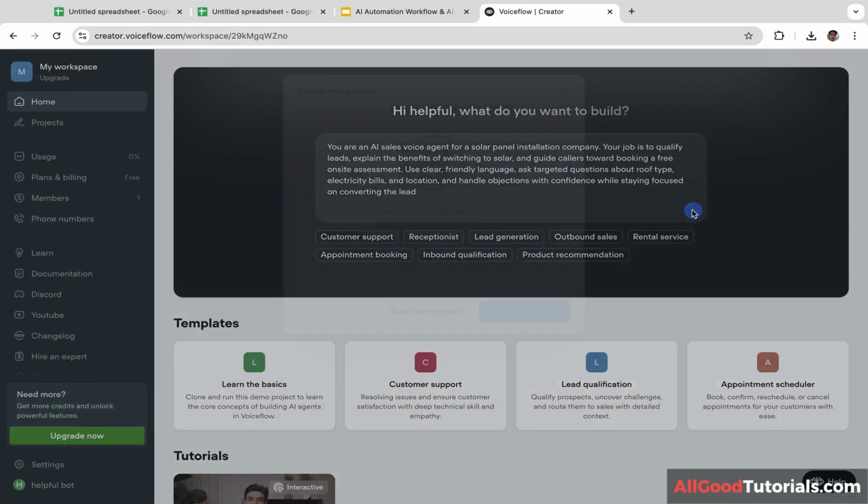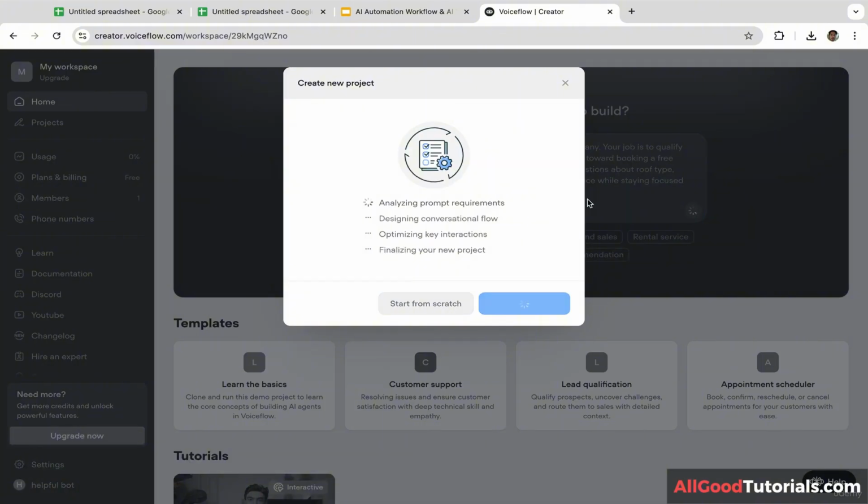Okay, now let's click generate. It will take a few minutes, maybe 2 or 3 minutes. So just wait guys, hopefully it doesn't take too long.